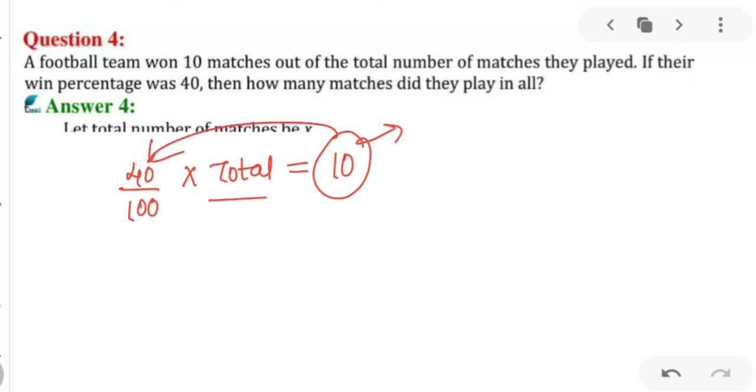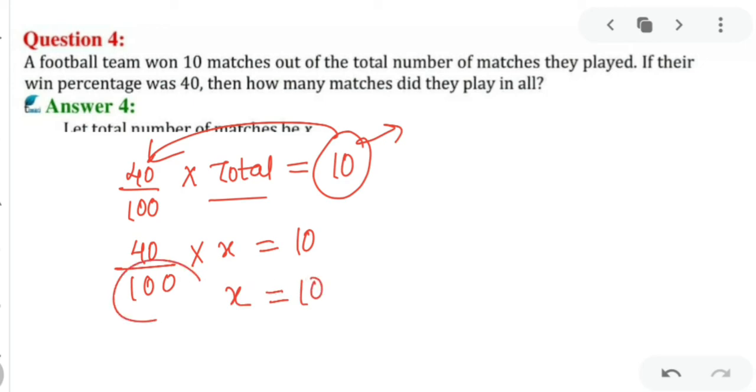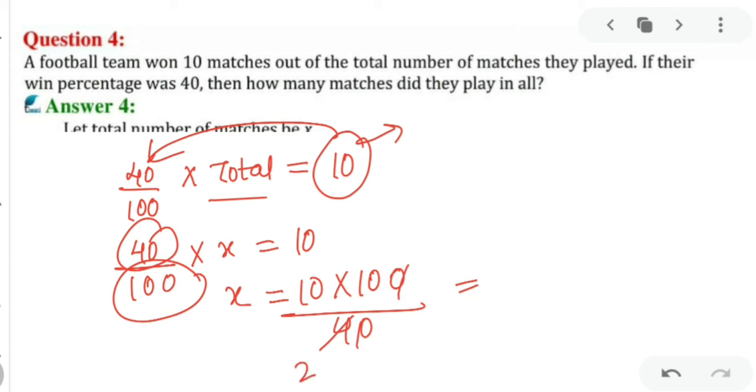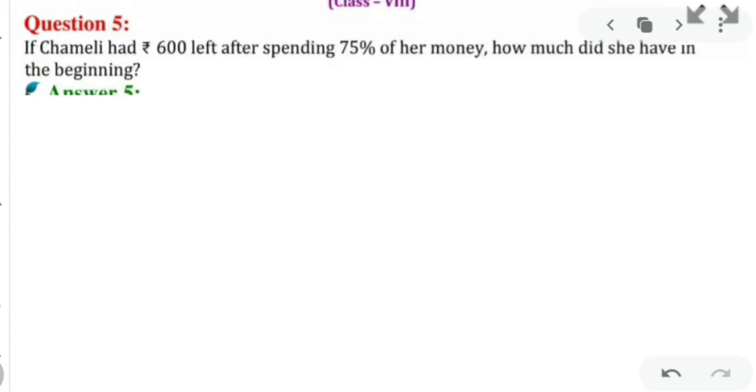So that's your equation. बट आपके पास टोटल नहीं है इसलिए मैं वहाँ पे x लगा देती हूँ. So your equation will be x, keep it here. 100 take it that side into multiplication and 40 take it down. If you solve this, my dear kids, you will get 25. Yes, that is 25 matches they played in all. Clear?